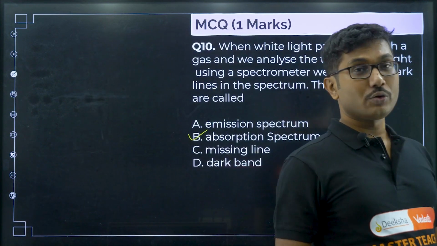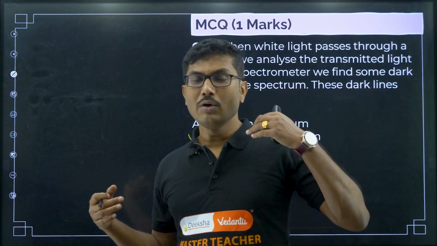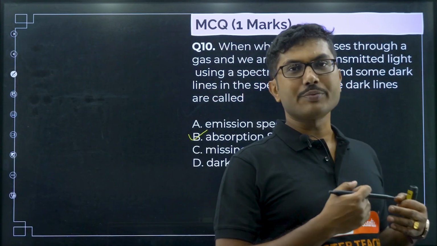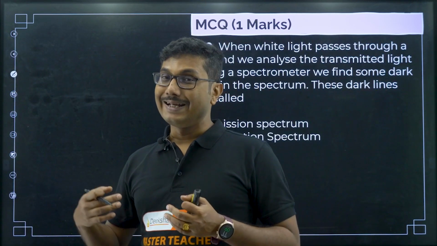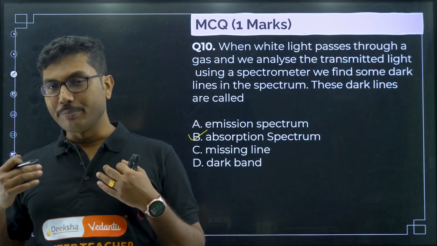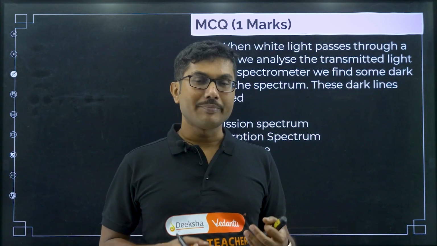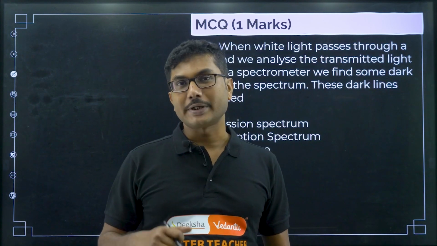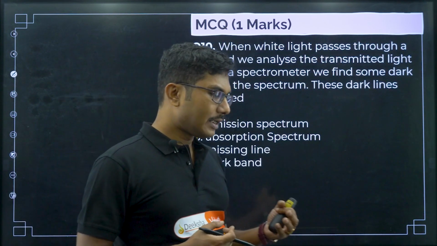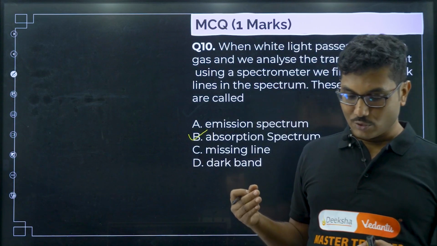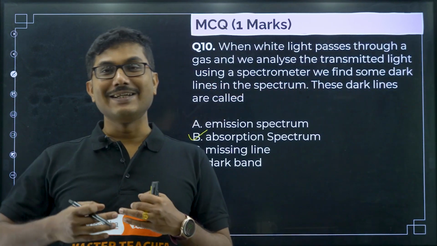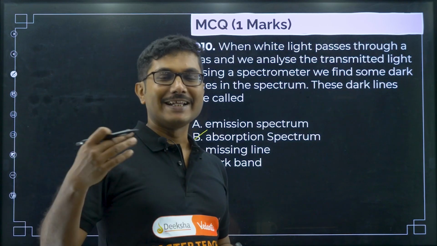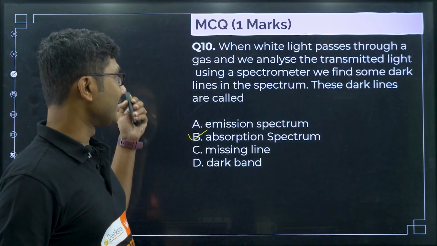Absorption spectra are those when you allow light to pass through a material, okay. The material actually absorbs certain spectral lines. In case you excite them, if you make them hot, then at that point of time they will emit the exact same spectrum, okay. So, absorption spectrum and emission spectrum are twin brothers, but there is a catch. One is positive, another one is negative. One is giving light, another one is absorbing light. So, that is how the yin and yang concept came into existence, right.